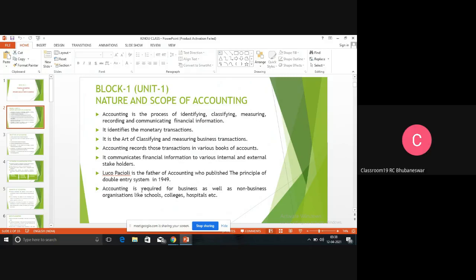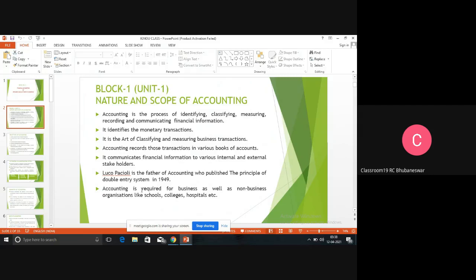Okay. Second thing I have written: it identifies the monetary transactions. It only records the monetary transactions. It never records the non-monetary transactions. Third thing, it communicates. Most important thing is to communicate. That means it communicates the financial information. If I am not communicating to you, then you are ignorant about that. So accounting communicates whether the organization is earning profit or incurring losses.